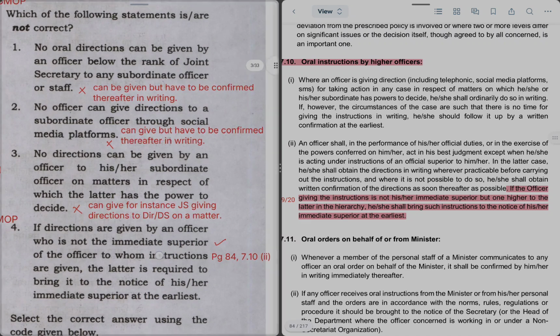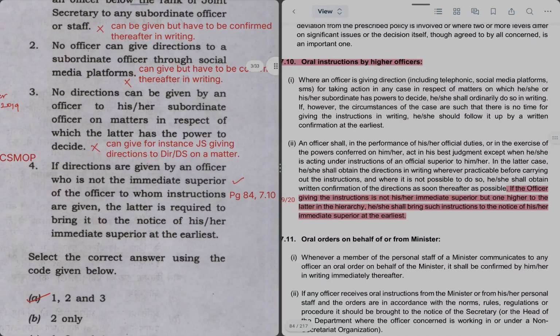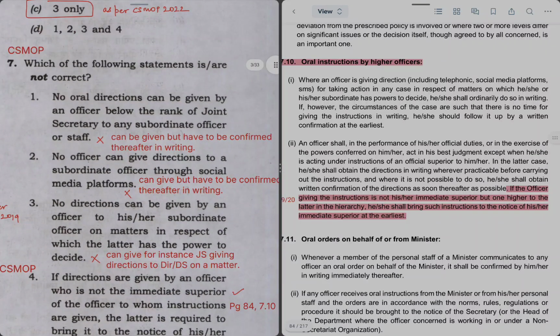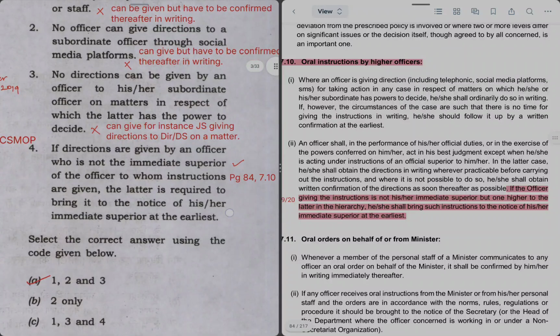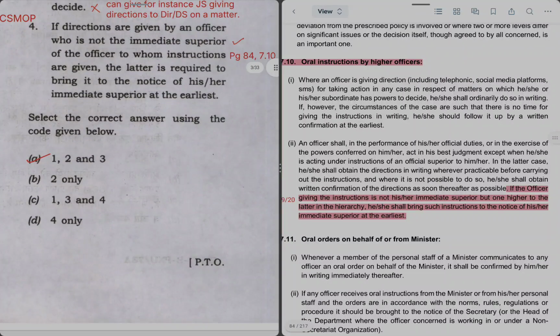So option 4 is correct. Hence we want the options which are not correct, and 1, 2 and 3 are not correct. Hence the right answer is option A.